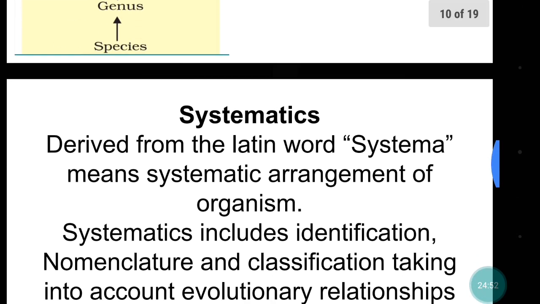So you will group the organism and place it in a certain group: from what kingdom it belongs, in which phylum, in which class, in what order, family, genus, species, and accordingly you will classify that particular organism.